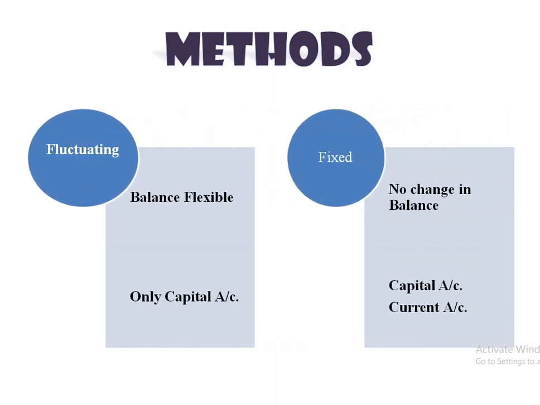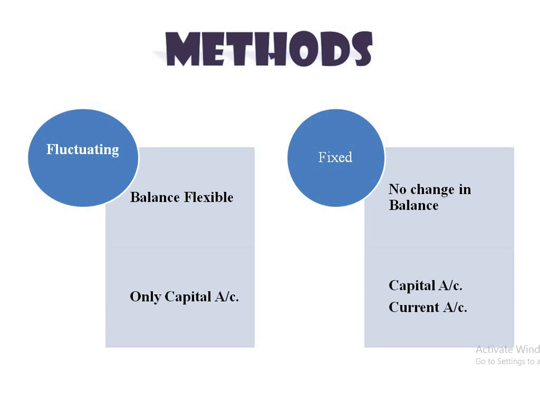Now moving towards another thing, that is methods. There are two methods to maintain capital accounts in the books of a partnership firm: fluctuating capital account method and fixed capital account method.